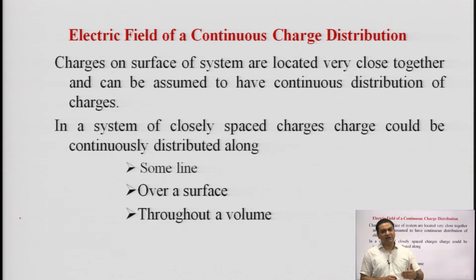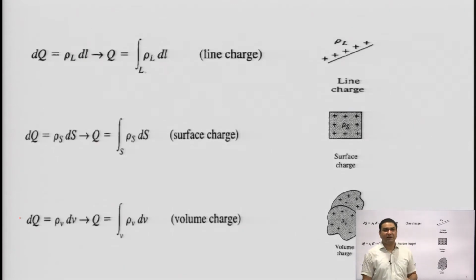The continuous charge distribution can be in the form of a line, a surface, or a volume. So, we will study all these 3 continuous charge distributions in terms of these 3 segments. First one is the line charge, second one is the surface charge, and the third one is the volume charge. How are these 3 kinds of charge distributions defined?